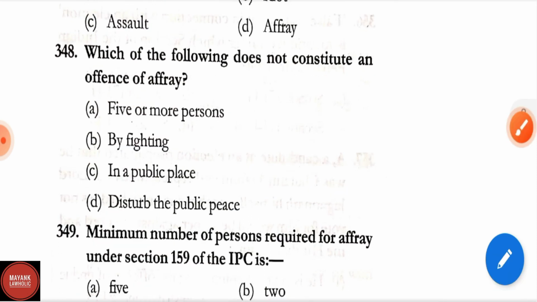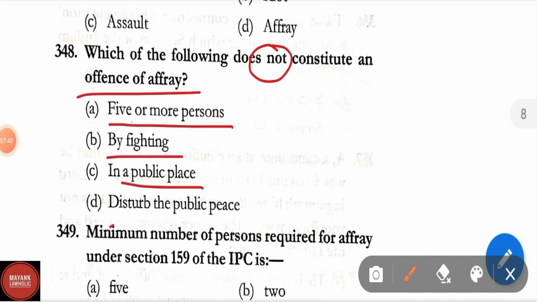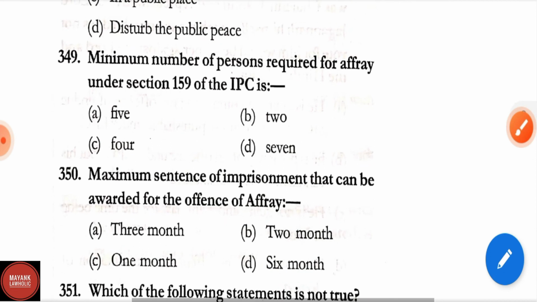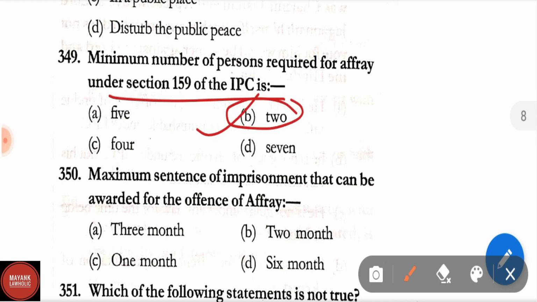Question number 348. Which of the following does not constitute an offence of affray? Options are 5 or more persons by fighting in public place disturb the public peace. Correct answer is option A, that is 5 or more persons. Only 2 persons are required to commit an affray by fighting in a public place or disturbing the public peace. Question number 349. Minimum number of persons required for affray under section 159 of IPC is, correct answer is option B, that is 2. This I have already discussed in the last question.